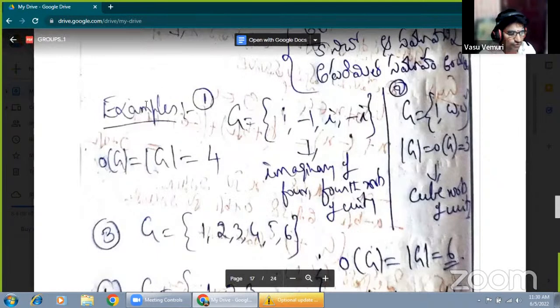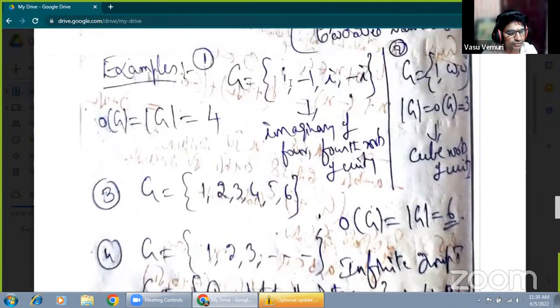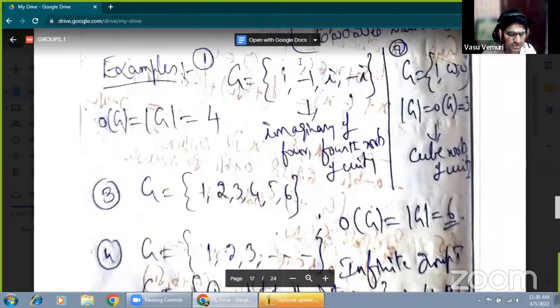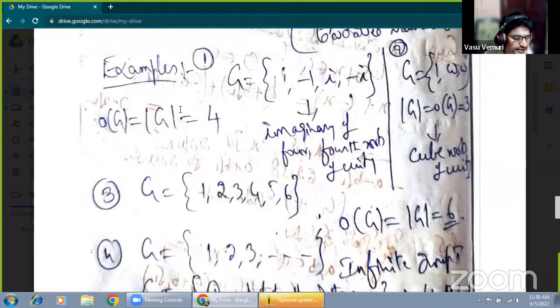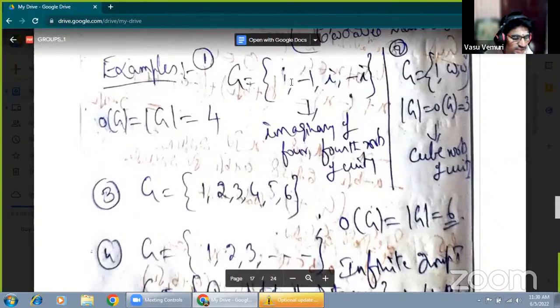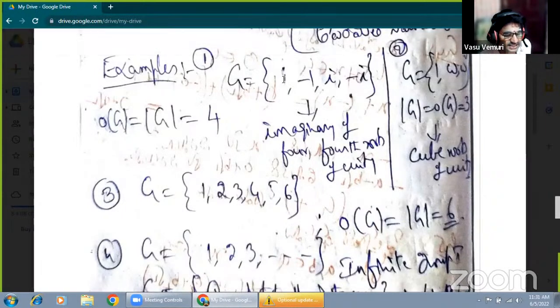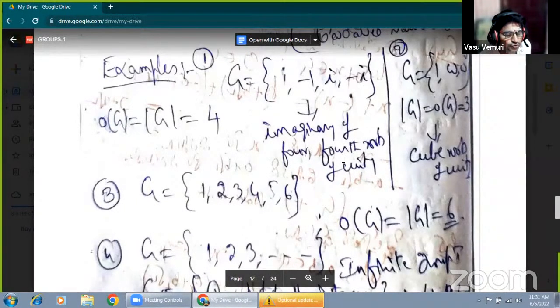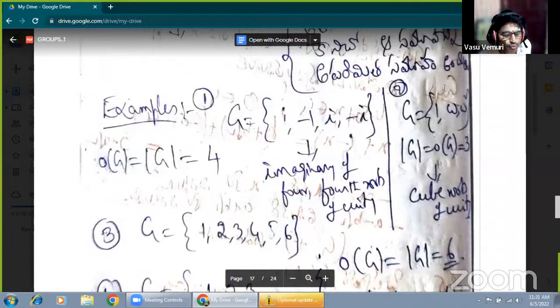Now, here are the examples: capital G equal to {1, -1, i, -i}. What is the cardinality of the group? Mod G means the cardinality of the group, or the order of the group. The number of elements is 4, so the order of the group is 4. This is the group of fourth roots of unity. Suppose cube roots of unity, that is 1, omega, omega square.